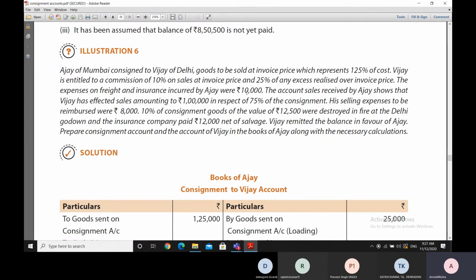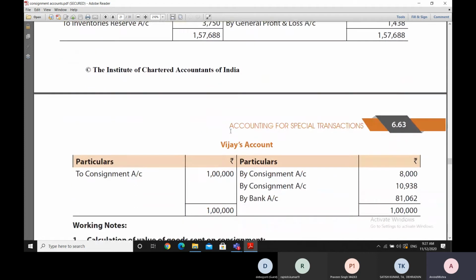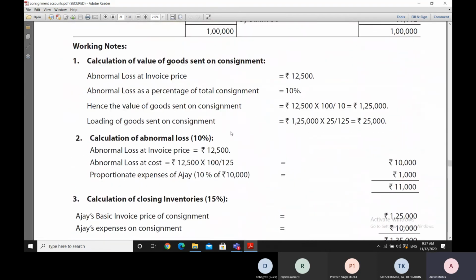So Ajay, the consignor, has made expenses of 10,000 rupees. So we'll take 10% of 10,000 because 10% of the goods have been lost. So 10% of 10,000 gives us 1,000. So we'll load the expenses upon the cost to get a value of 11,000 rupees.